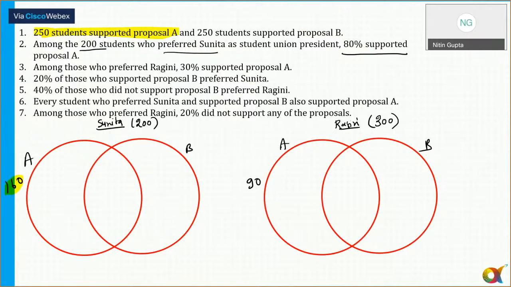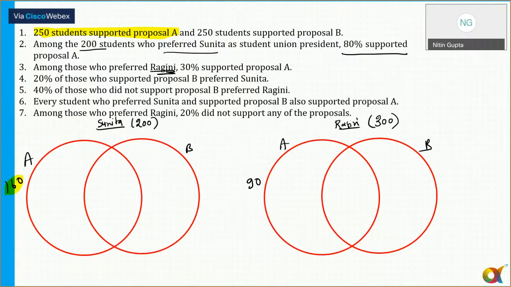Okay. Now next point here. Among those who prefer Ragini, so 300 people prefer Ragini, 30% supported proposal A. So 30% of 300 is equal to 90. So that statement number 3 is of no use. We are not getting any extra information. Okay? Because 30% of 300 is equal to 90, that we already know.